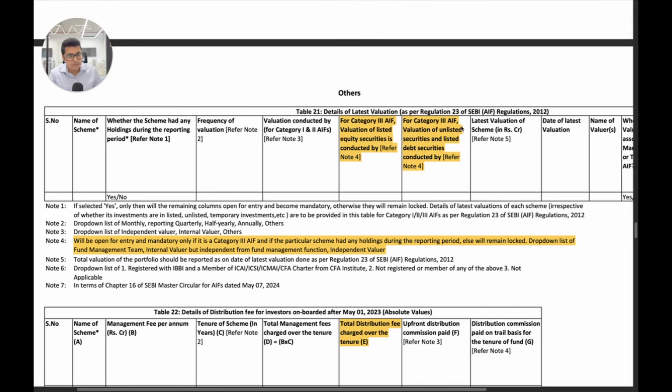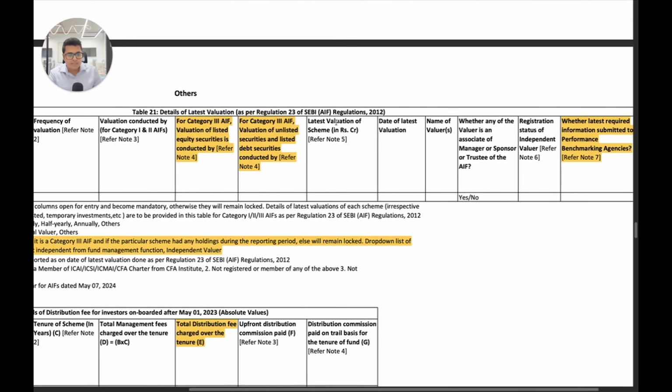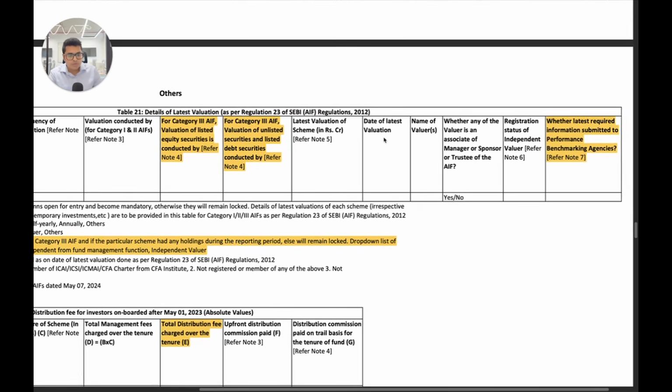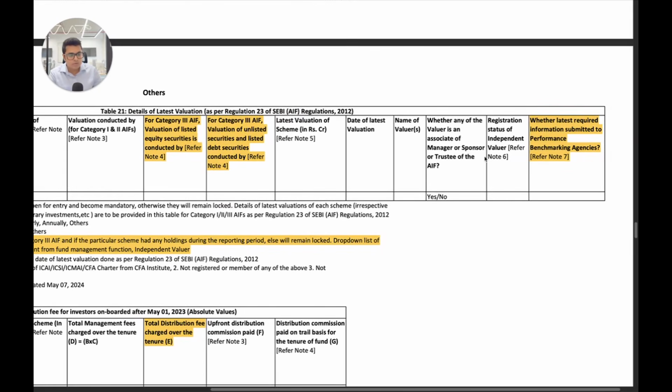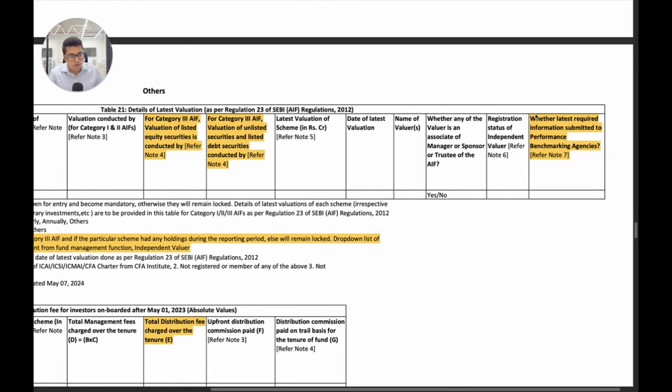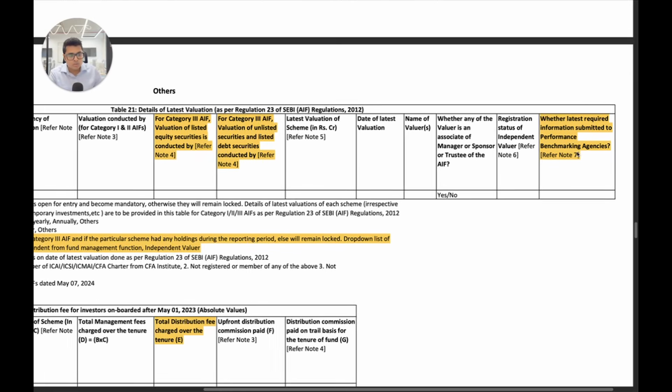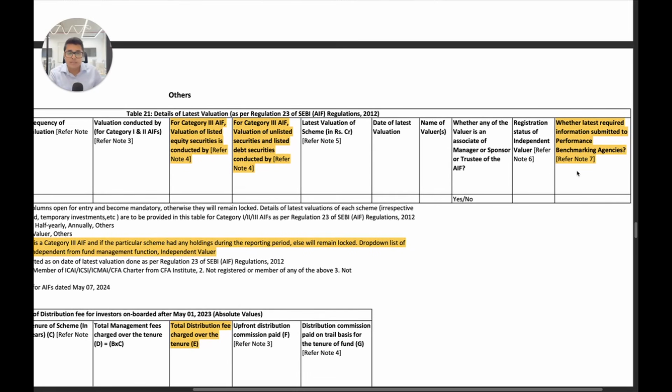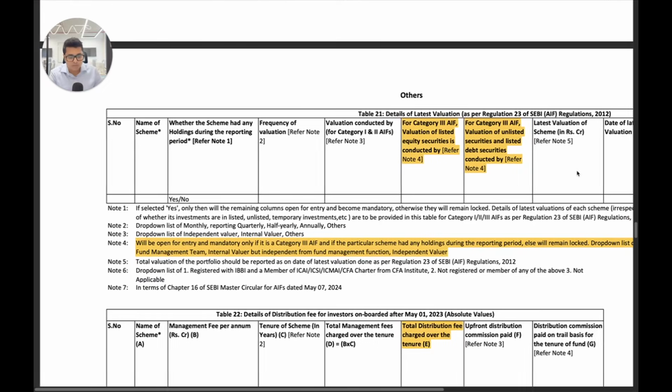For category 3 AIFs, valuation of unlisted securities and listed debt securities is conducted by, so again from these three options you have to choose: fund management team, internal valuer but independent from fund management function, and independent valuer. Next is latest valuation of scheme, date of latest valuation, name of valuers, whether any valuer is an associate, etc. And another new point that has been added is whether the latest required information has been submitted to performance benchmarking agencies.